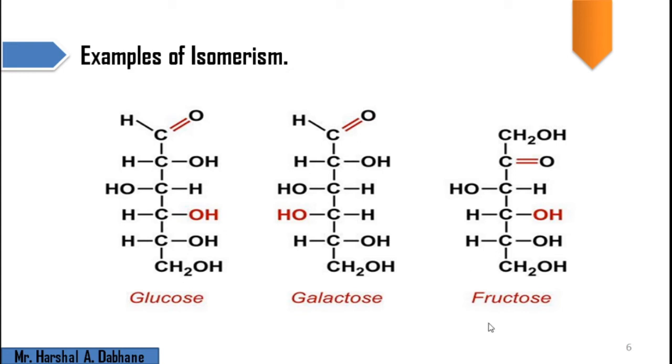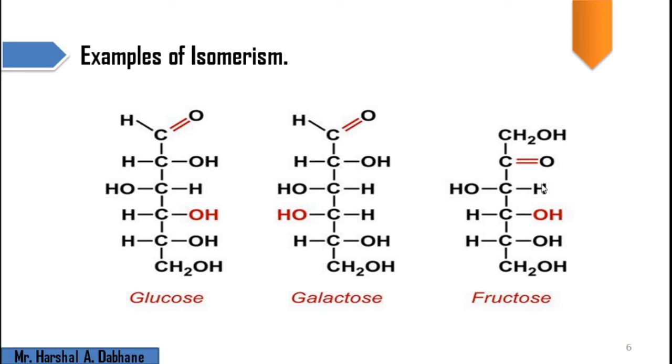When we compare fructose with glucose and galactose, all three have the same molecular formula. This glucose OH is on the right hand side, and this OH is also on the same side. But here we have the aldehydic group, and here we have the keto group. So that's why it is a ketose. Here we have the ketone functional group, and in these two molecules we have the aldehyde as the functional group.